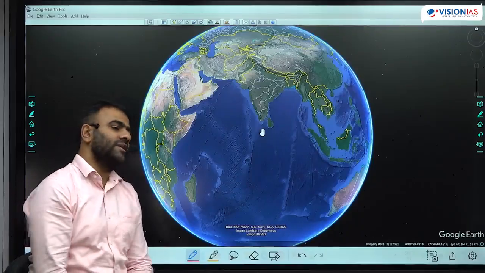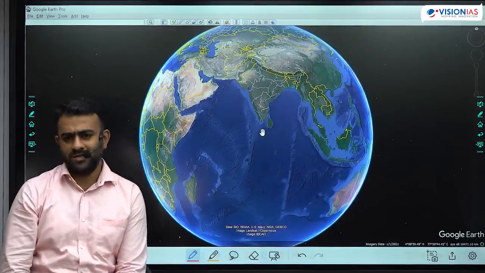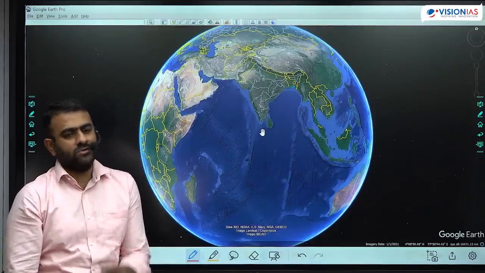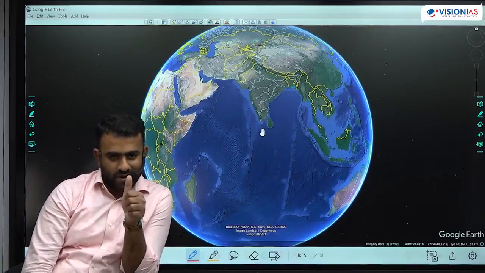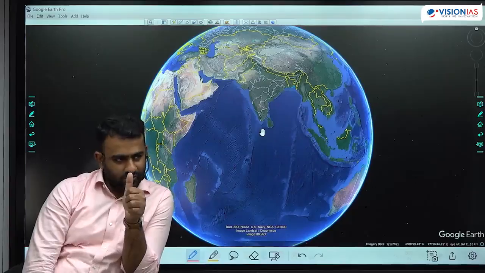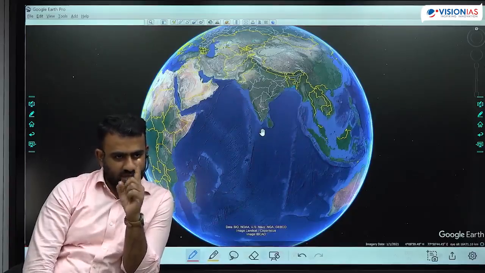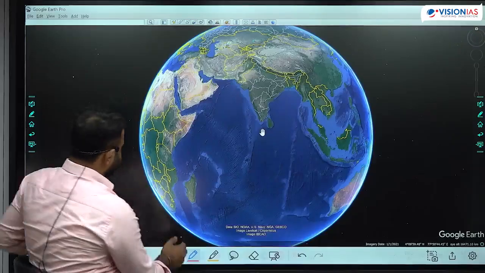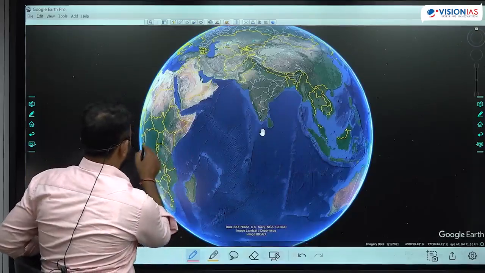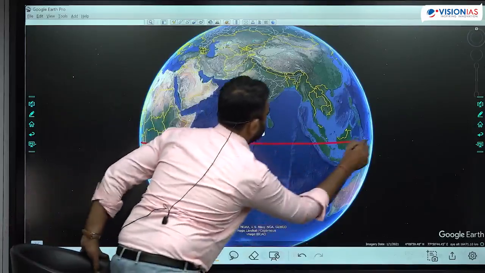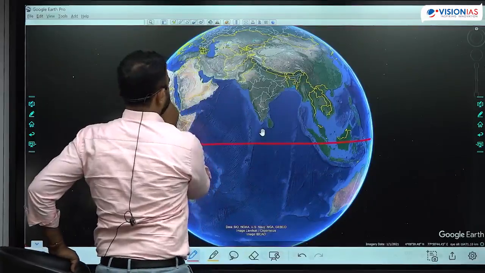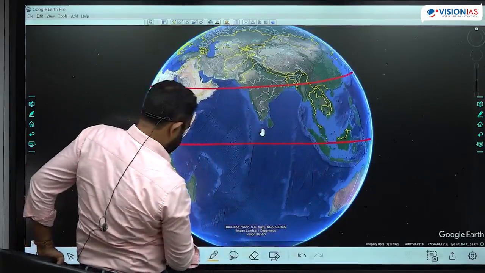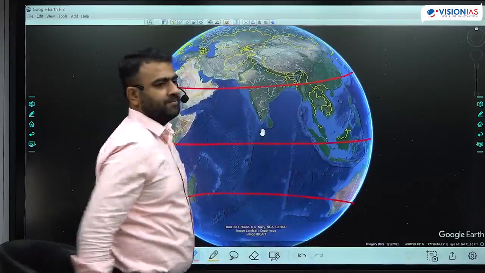What happens whenever there is an overhead sun? In any location, if there is an overhead sun, there will not be any shadow over there. At noon, there is no shadow. So, it is also called as the no shadow day. The position of overhead sun, wherever it is, overhead sun is there, there is no shadow at noon. Okay? So, now tell me. Okay, let me draw equator, and this is Tropic of Cancer. Let's say this is Tropic of Capricorn. Okay?